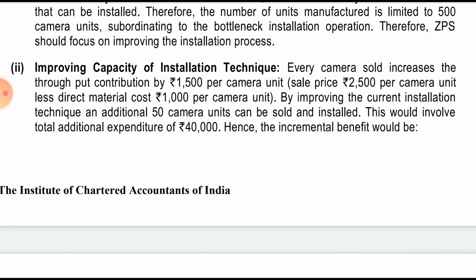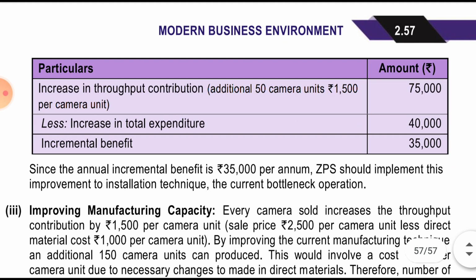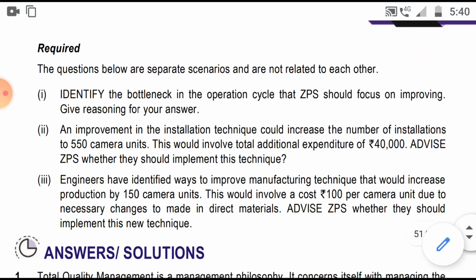This would involve a total expenditure of 40,000. Hence the incremental benefit would be the increase in the throughput contribution, that is 50 camera units into 1500 contribution, that is 75,000 minus 40,000, that is amounting to 35,000. Since the annual incremental benefit is 35,000 per annum, ZPS should implement this improvement to the installation technique, the current bottleneck operation.